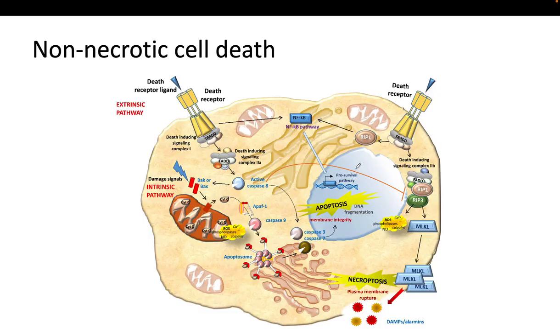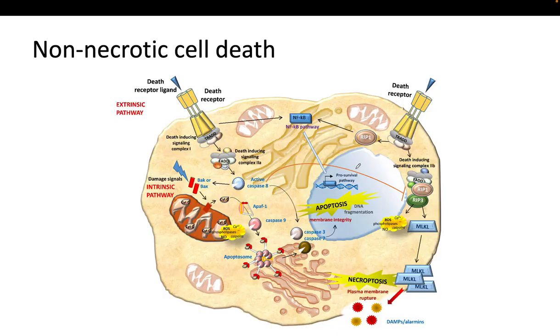In this slide, we have a summary of what we call non-necrotic cell death. So we have the extrinsic and intrinsic pathway of apoptosis and also necroptosis. So let's make a quick review again of apoptosis. Okay, first, the intrinsic pathway. It is triggered by internal damage like DNA injury or hypoxia. This activates BAX and BAK, blocking BCL2 and BCL-XL proteins in the mitochondrial membrane. That leads to release of cytochrome C.